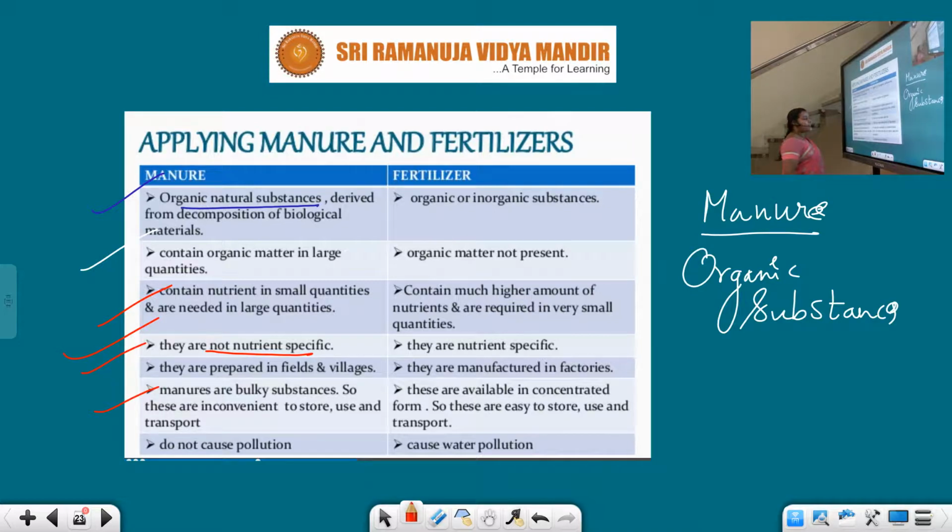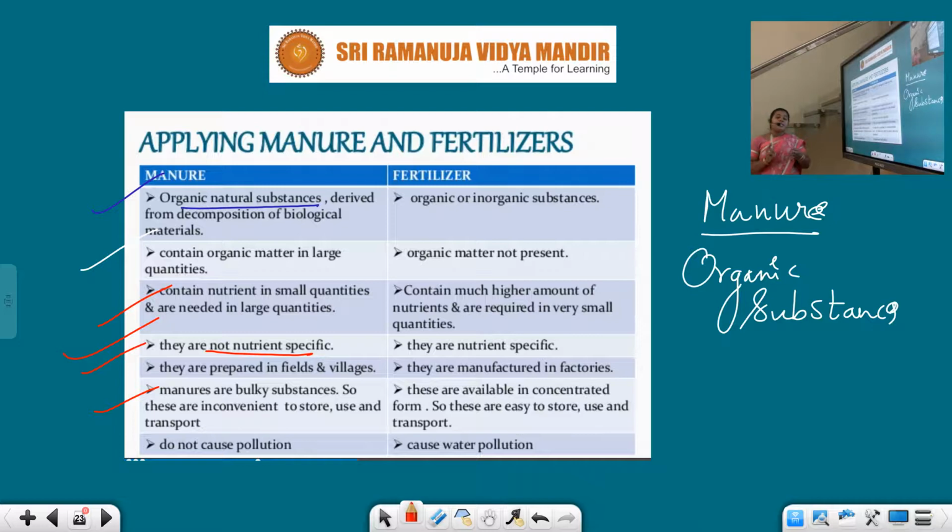Manures are bulky substances, so these are inconvenient to store, use and transport. They do not cause any pollution. So use of manure is a better solution than the use of fertilizers. The reason is that by using manures, we will not get any side effects and it is pollution free.